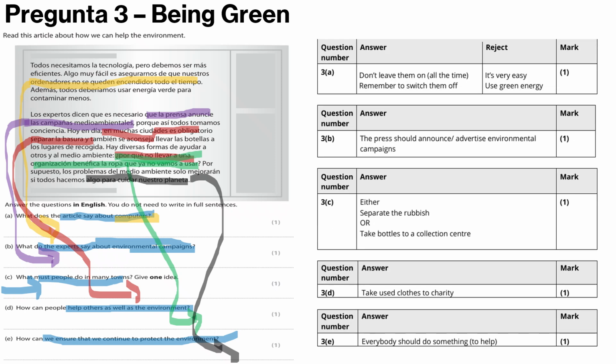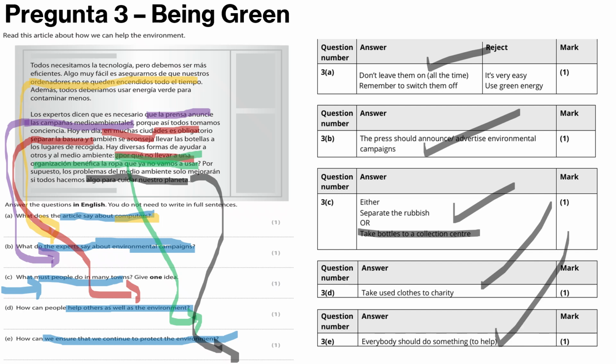So don't leave them on all the time. So the press should announce. So separate rubbish, and I also said that there's somewhere in there that says take bottles to collection centre. So you could have got that. To take used clothes to charity, and everyone should do something to help. And that it's important that we must take care of our planet.